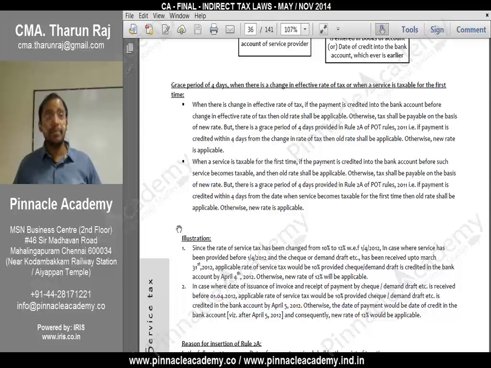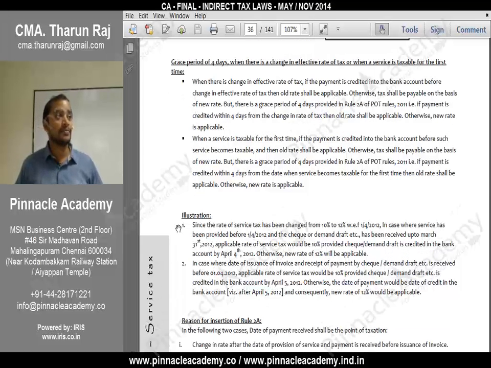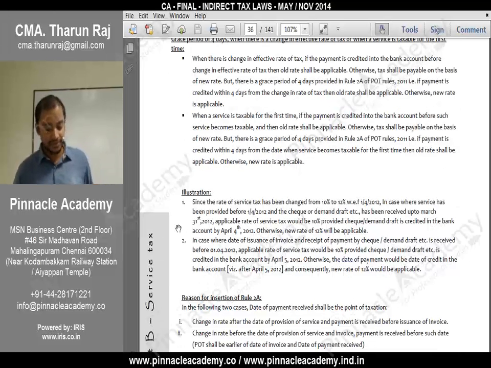So this provision will be applicable when? Only when there is a change in rate and whenever there is a new service. That is in case of rule 4B and rule 5. Only in these two cases. See this illustration. Illustration 1 and illustration 2.